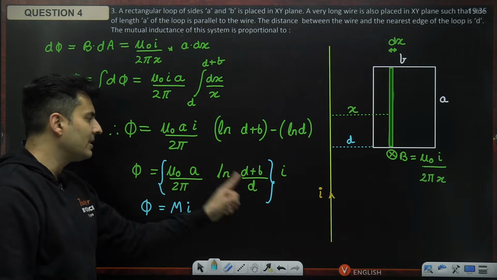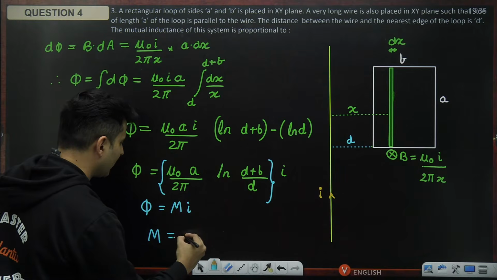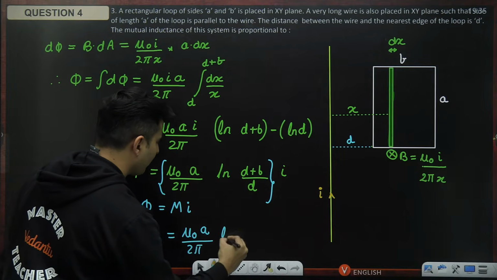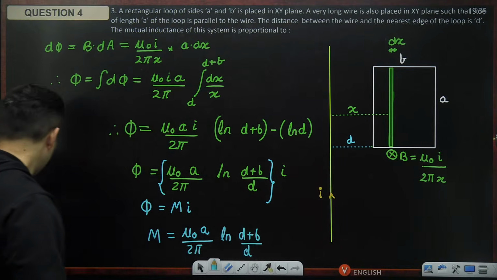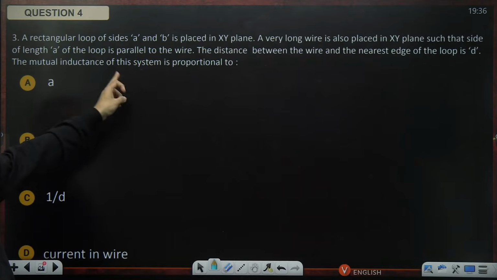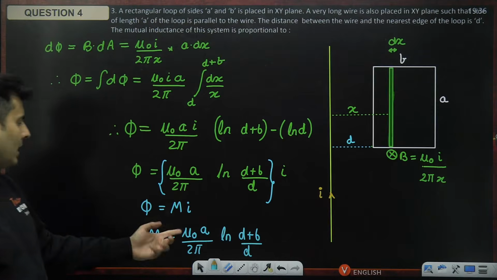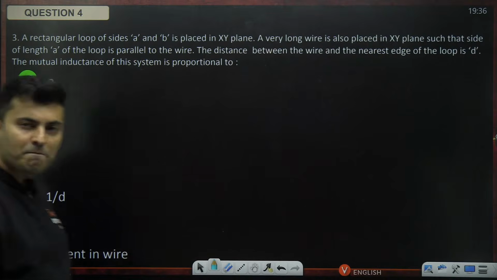So the part which is inside is the mutual inductance, being mu naught a divided by 2 pi ln of (d plus b) divided by d. And the question was, what is the mutual inductance proportional to: a, b, 1 by d, or current? It can't be current, it is proportional to a. So the answer is basically a.